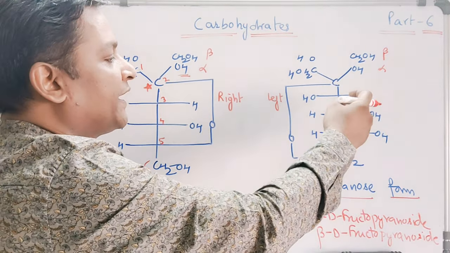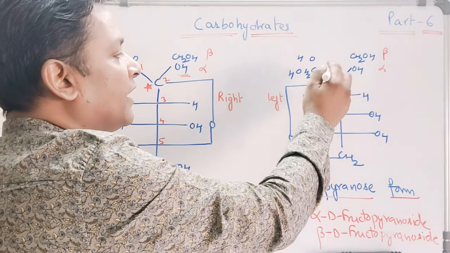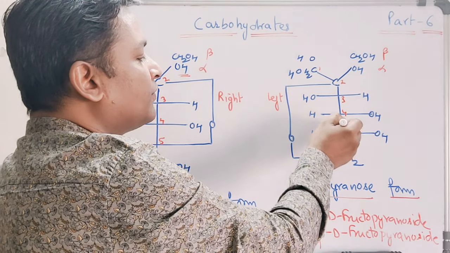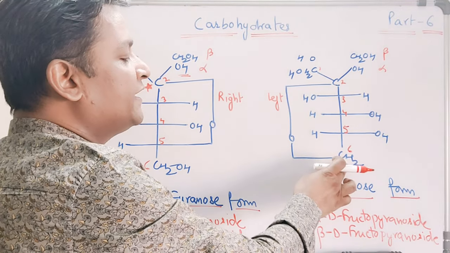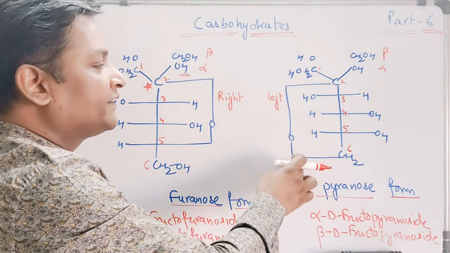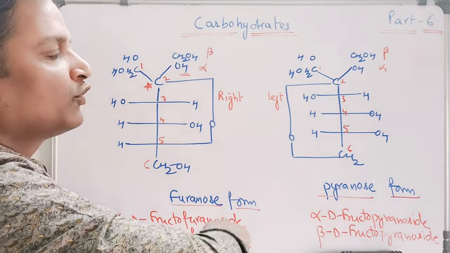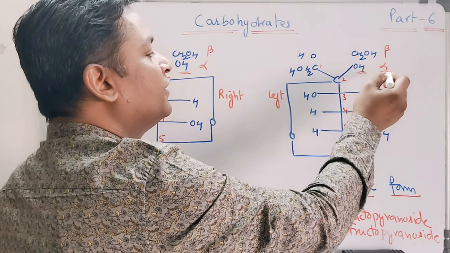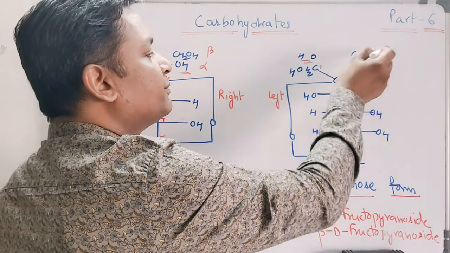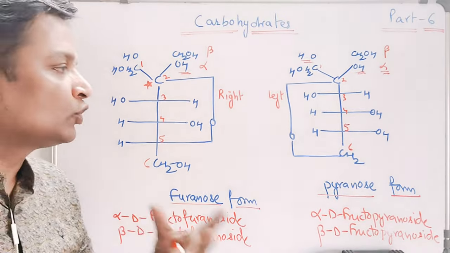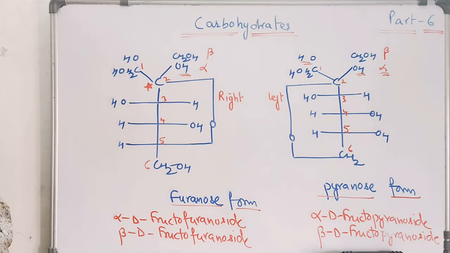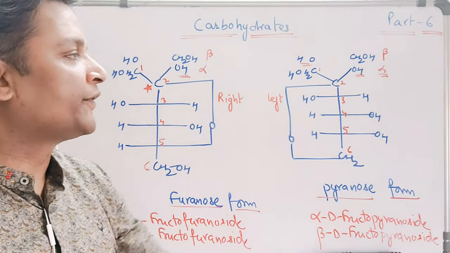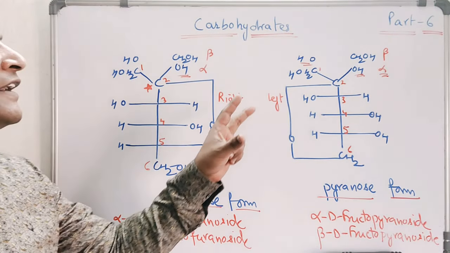Again, the pyranose form can exist in 2 different forms. Numbering it 1, 2, 3, 4, 5, 6, C6OH is attacking on CO to give a pyranose form, and 2 forms are possible: where OH is on the right hand side, giving alpha, and where OH is on the left hand side, giving the beta form. So in total we have 4 forms of fructose possible, 2 in a 5-membered ring and 2 in a 6-membered ring. These are the hemiacetals.